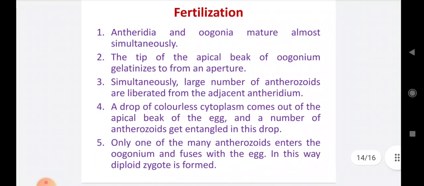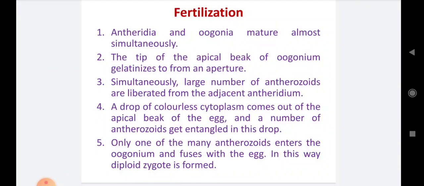Then about the fertilization. Number 1. Antheridia and oogonia mature almost simultaneously. When the antheridium matures, simultaneously the oogonium also matures. Number 2. The tip of the apical beak of the oogonium gelatinizes to form an aperture. At the tip of the oogonium there is a beak, that beak opens, okay? And that opening is nothing but the aperture, or the beak.